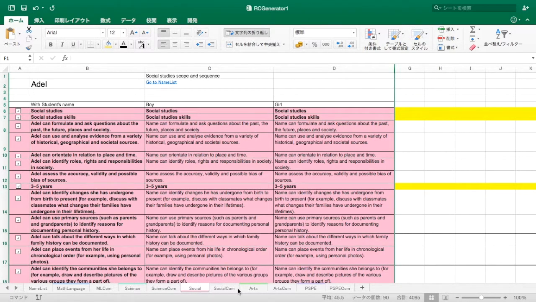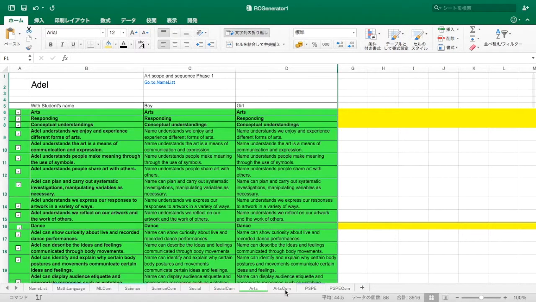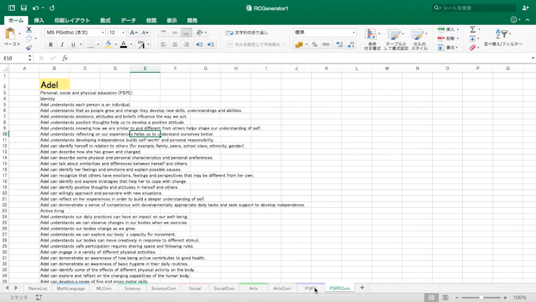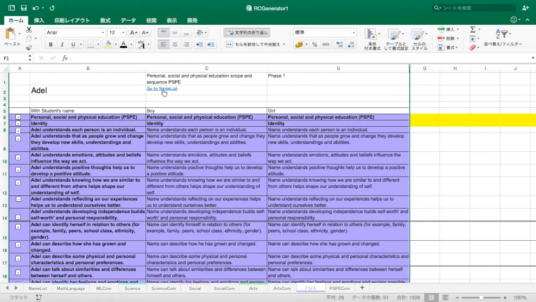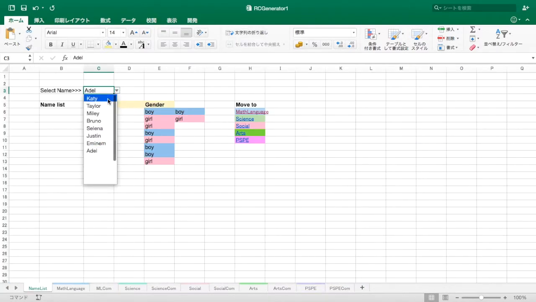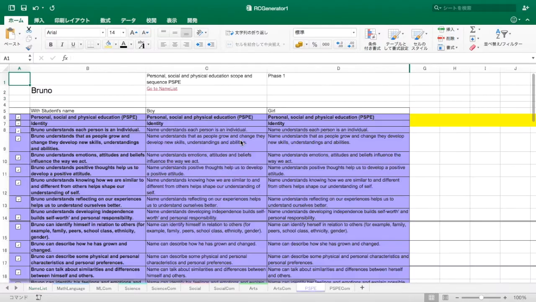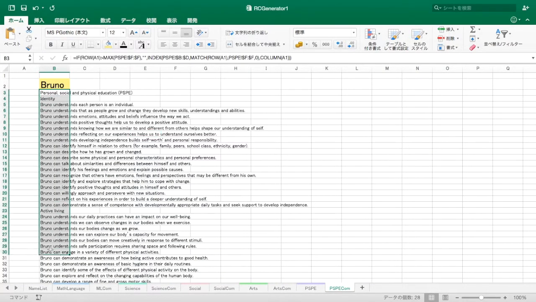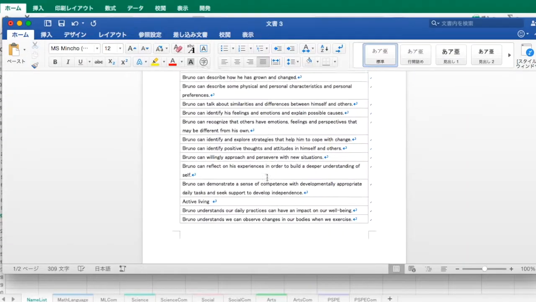There are also science, social, arts and PSPE, with the same system. If you want to change the student's name, click go to name list and select another name. You can copy and paste into a Word doc from this comment area.